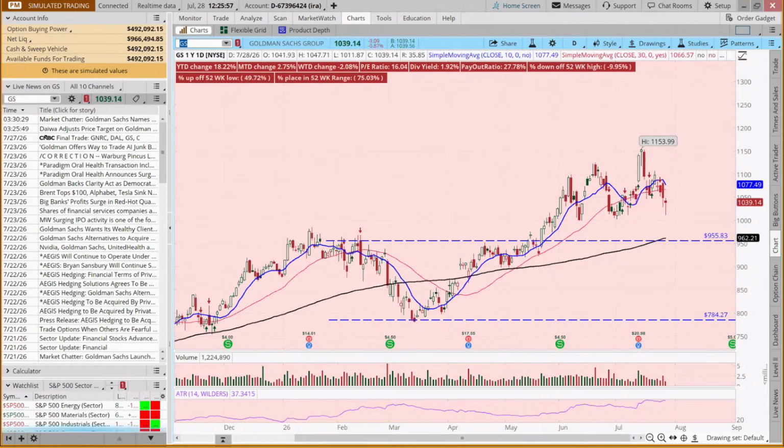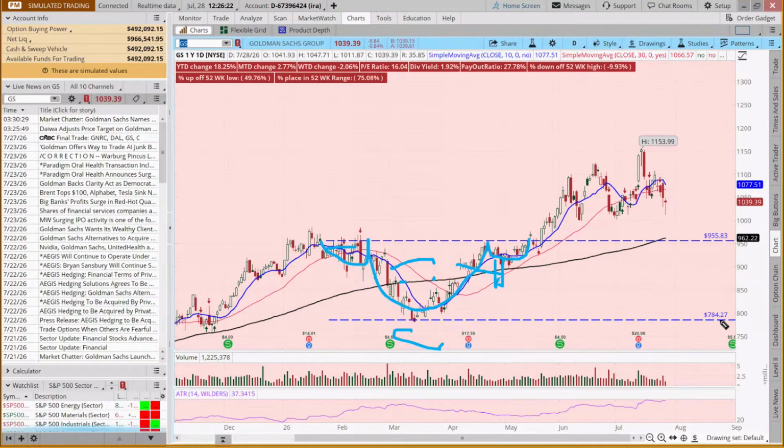Now some might draw this as a cup and inverted head and shoulders. Others might say, nah, I'm not counting that, I'm just going to call it a cup and handle. What does that change? Nothing, because we're still going to measure this pattern the same way.